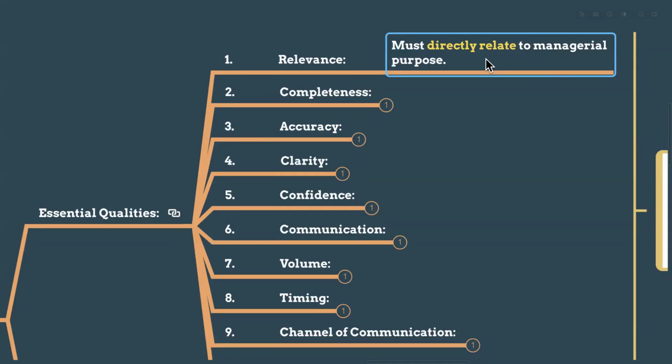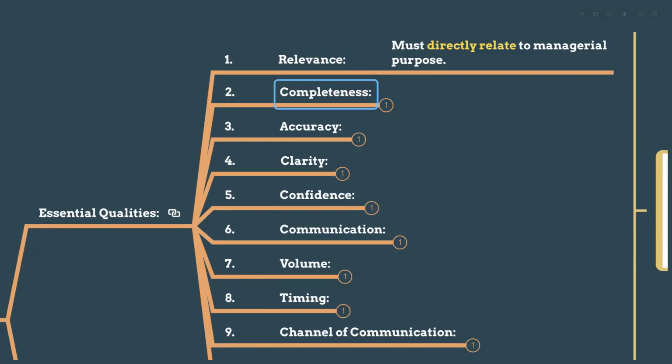Why do they have to use it? What is their purpose? Management accounting has to serve that purpose. That is called relevance. For example, if you are going to sit the BL6 exam, you cannot learn the BL8 classes. You cannot learn digital business strategy to do the management accounting subject. You have to learn the management accounting subject to do the management accounting paper.